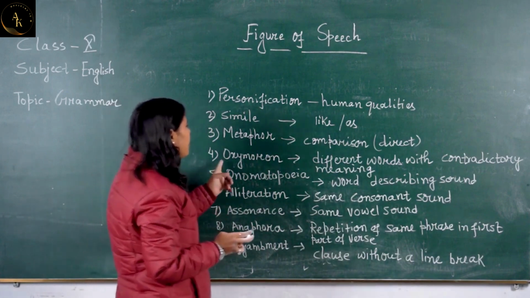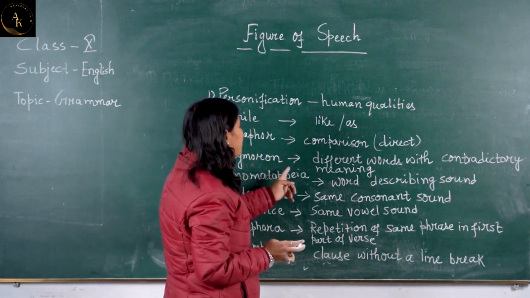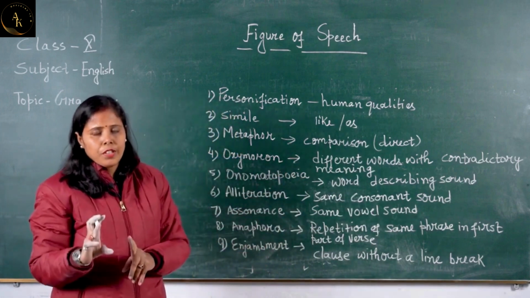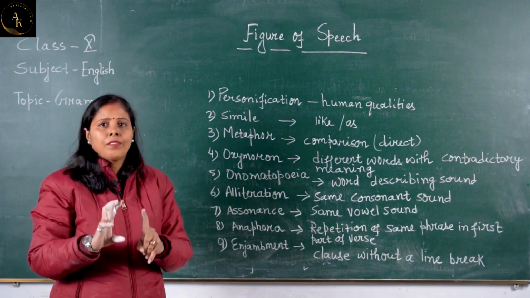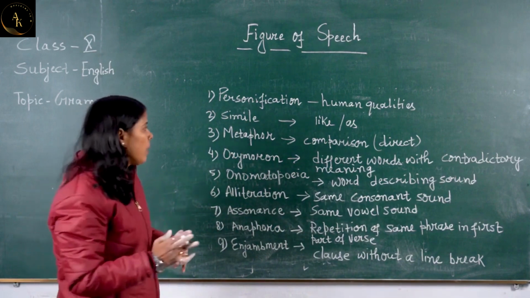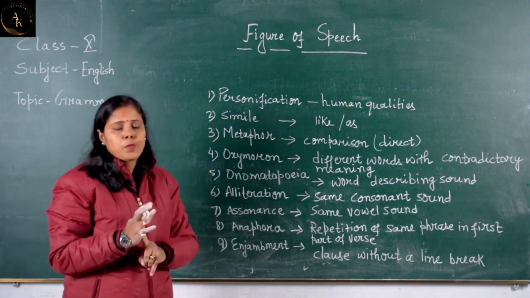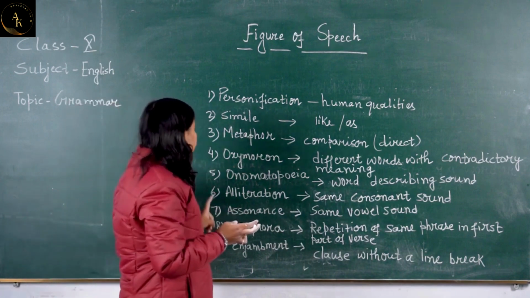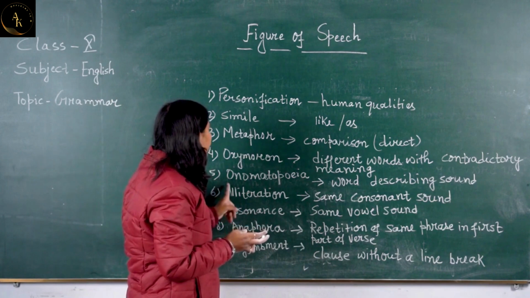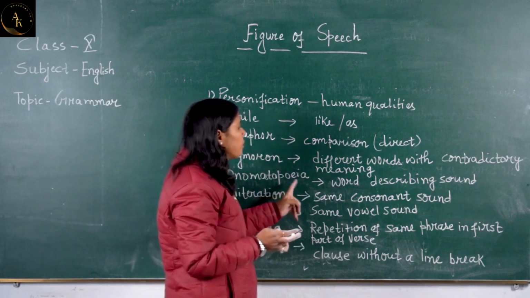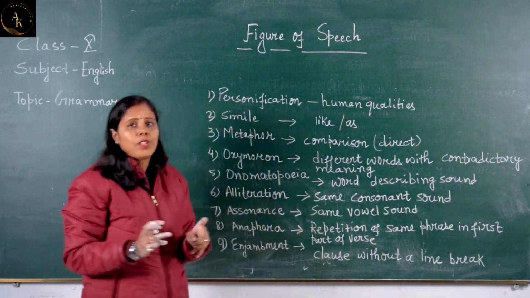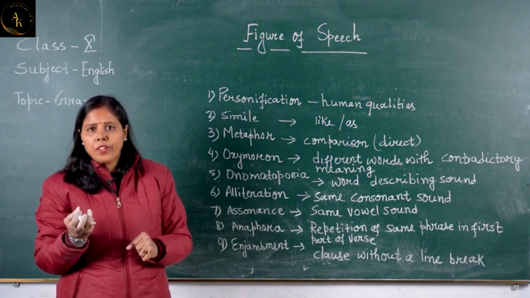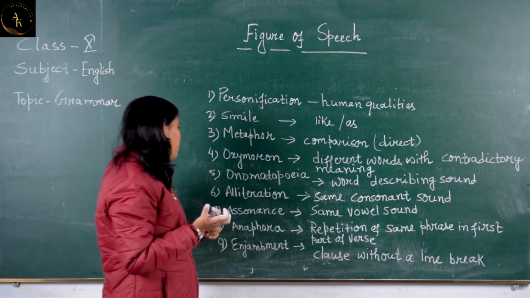Moving to the next one, it is oxymoron. That means different word with contradictory meaning. Two different words, but both of them will have a contradictory meaning. Like as I had explained in the session, little giant. Then moving to the next one, it is onomatopoeia. That is a word that describes a sound, like buzzing of bees, rippling of river, and many more.